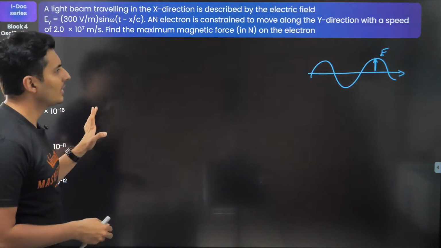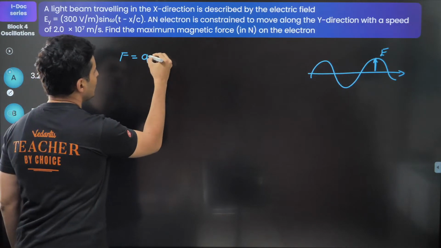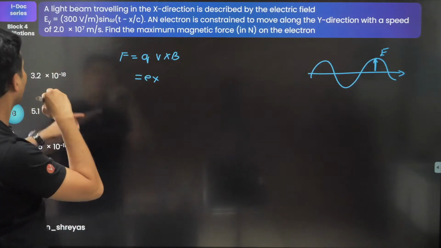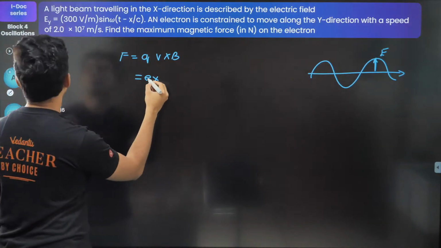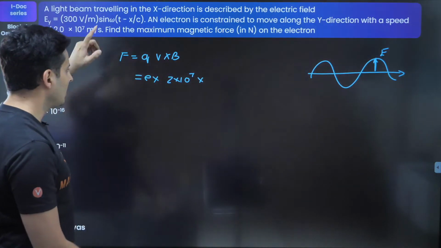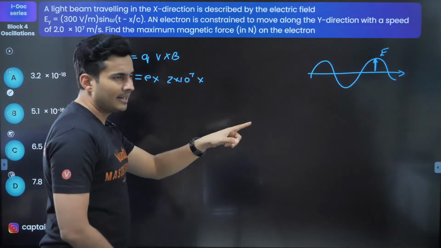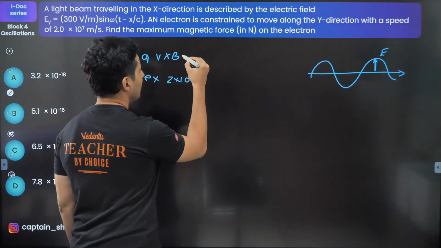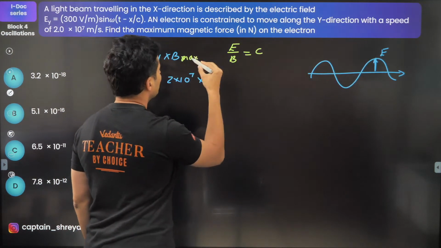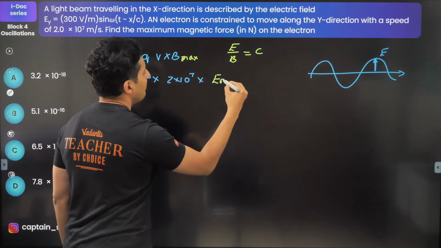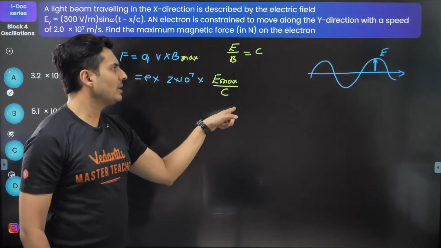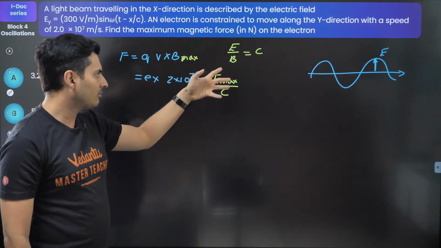So here is what you need to understand. The force is given by Q, V into B. Q is e. Velocity, I think it's given. It's over here. 2 into 10 to the power 7. Magnetic field is not given, but I think I can do something about it. Since electric field is given, magnetic field, the maximum value, that too. Well, E by B is C. So magnetic field will be the maximum electric field by C, correct? Because E by B is C. So B is E by C.